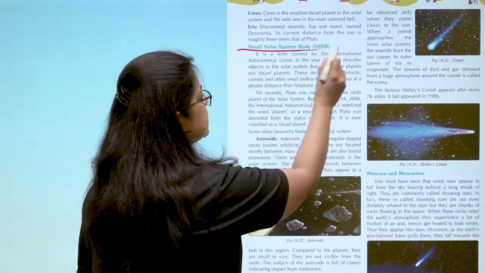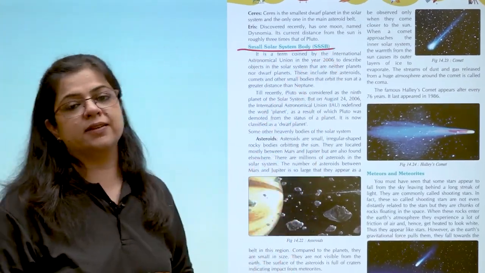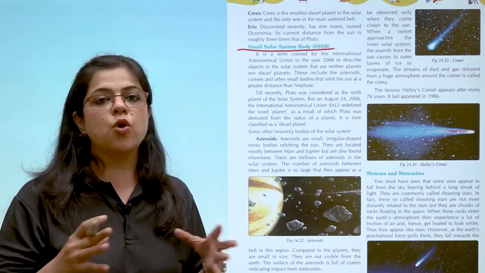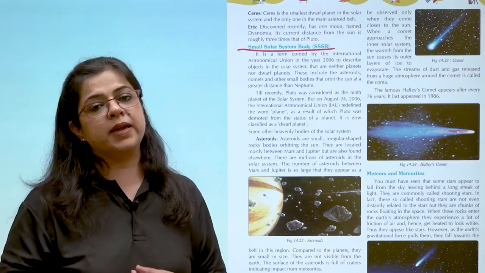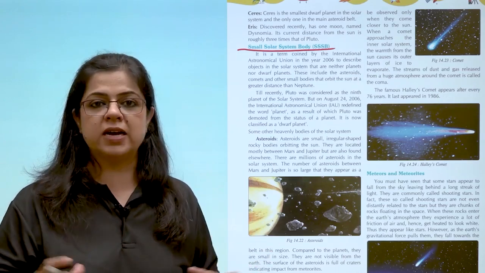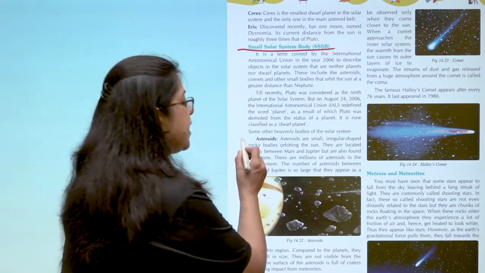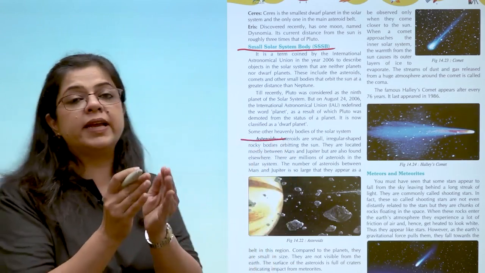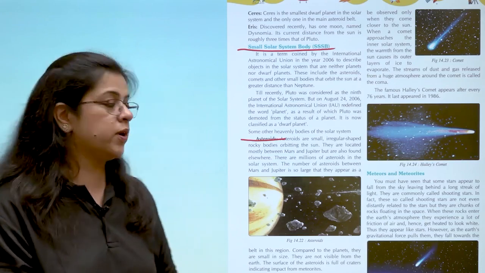Small solar system bodies. So just like the smaller planets, the dwarf planets are also made up of rocks and dust. Similarly, there are asteroids, which are small, irregularly shaped rocky bodies.